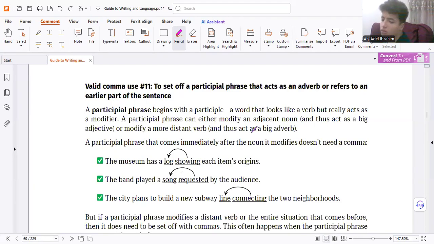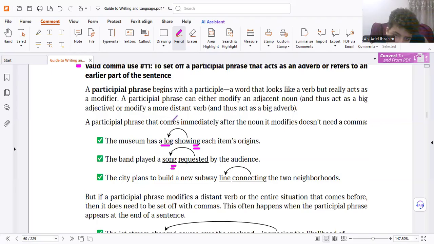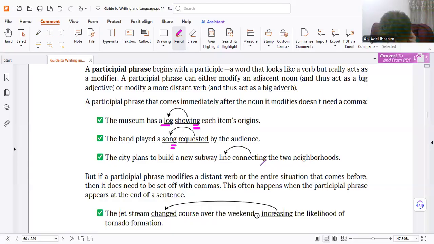Here again, and this part is very, very important. Present participle phrase. It could be used after what it modifies, like that. A log showing each item's origins. So what shows? The log. What is requested? The song. Remember, it's important. A participle phrase could be near to what it modifies. Here, what connects the two neighborhoods? The line. So put the phrase directly after what it modifies.